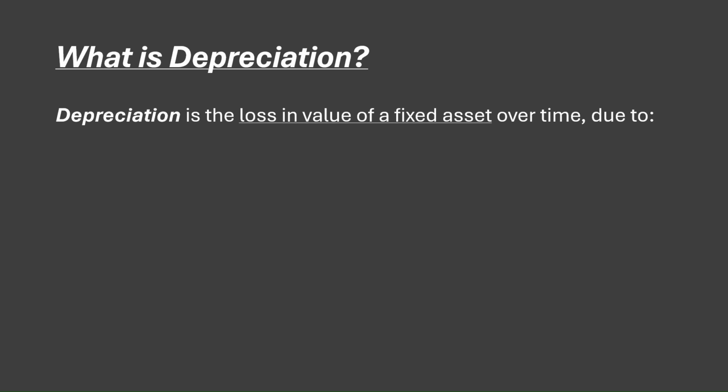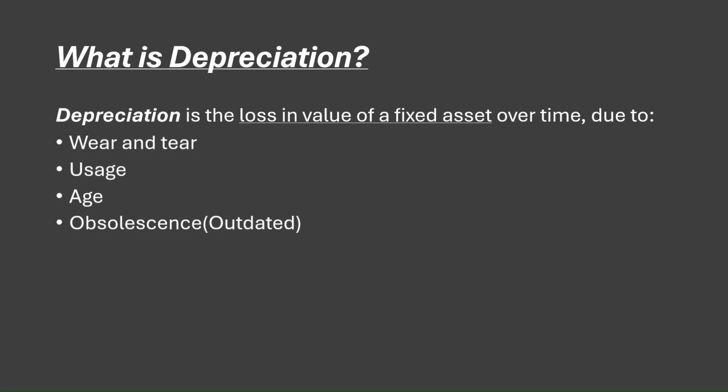What is depreciation? Depreciation is the loss in value of a fixed asset over time due to wear and tear, usage, age, obsolescence, or you could say outdated basically. So with depreciation, what we're dealing with is that every time you buy an asset, the asset is going to decrease in value as years go by because of wear and tear. You know that cars can get damaged, and the more you drive it, the more wear and tear it gets.